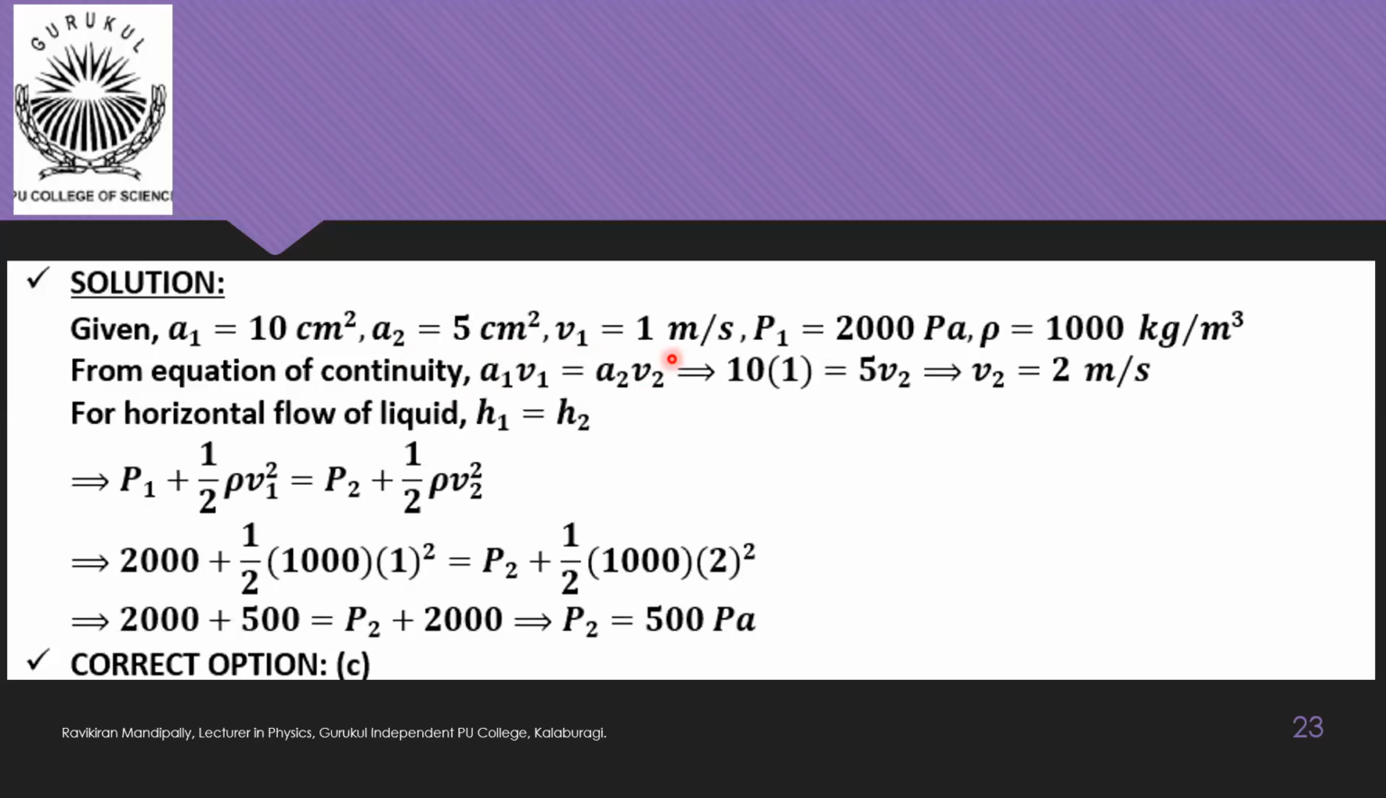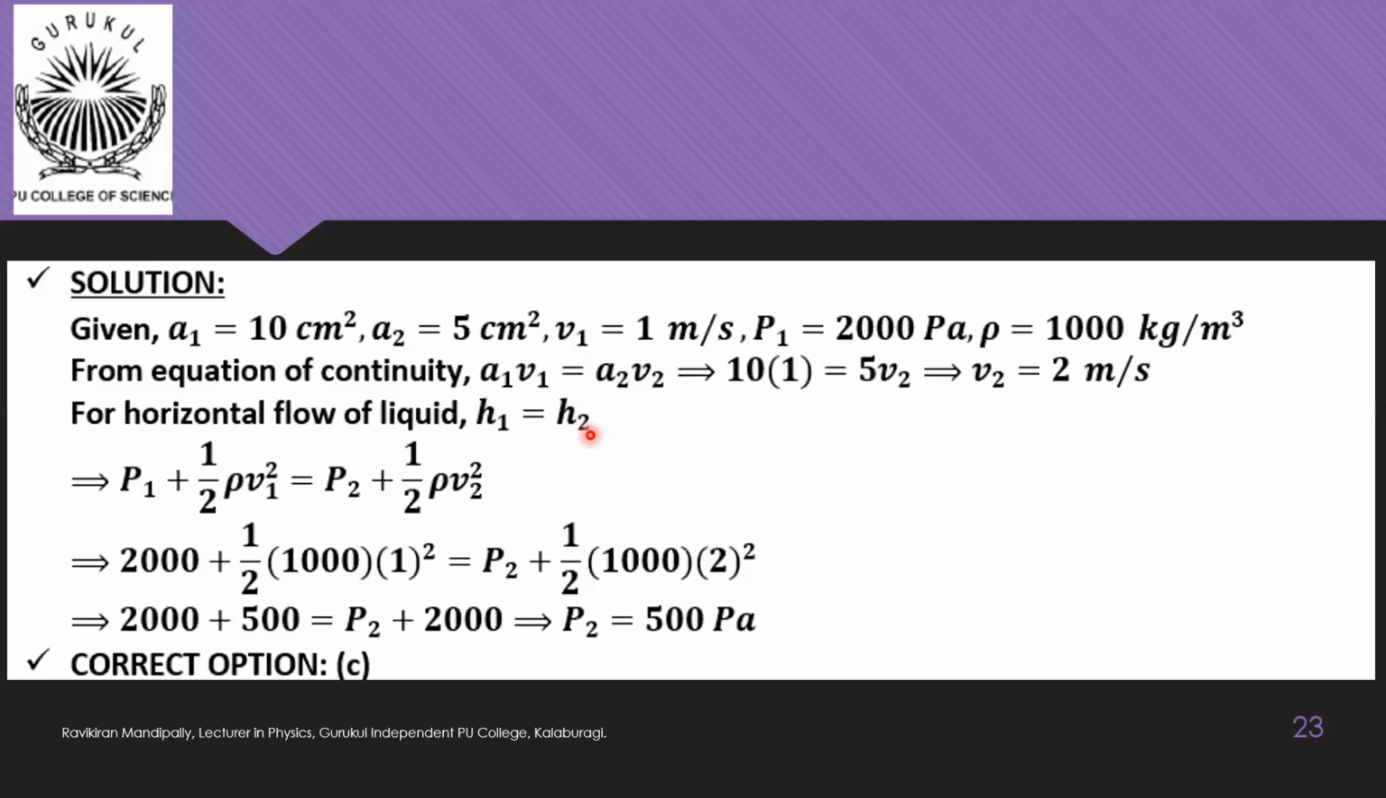So substituting, we get 10 is equal to 5 V2, that is V2 is equal to 2 meter per second. So now you have V1 and V2 both. And clearly they have mentioned that the flow is horizontal. In case of a horizontal flow, the 2 points of the liquid which we are considering will be always at same height. So H1 is equal to H2.